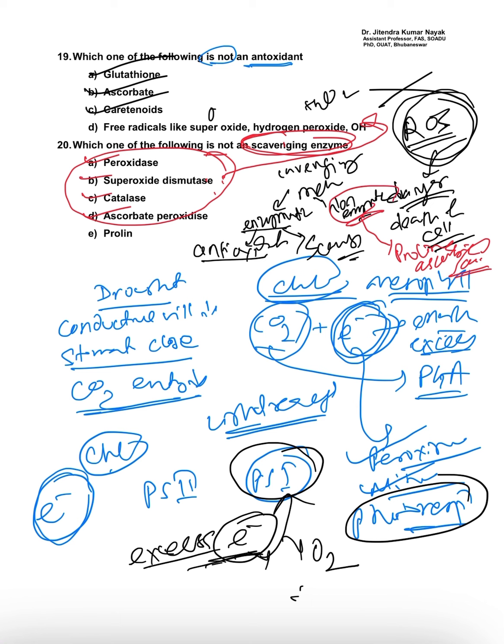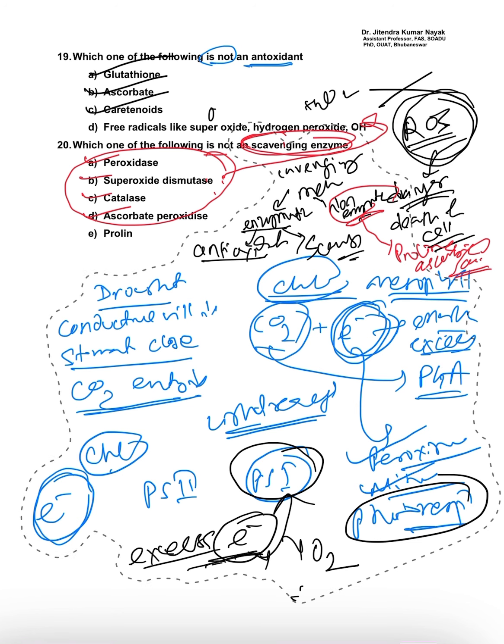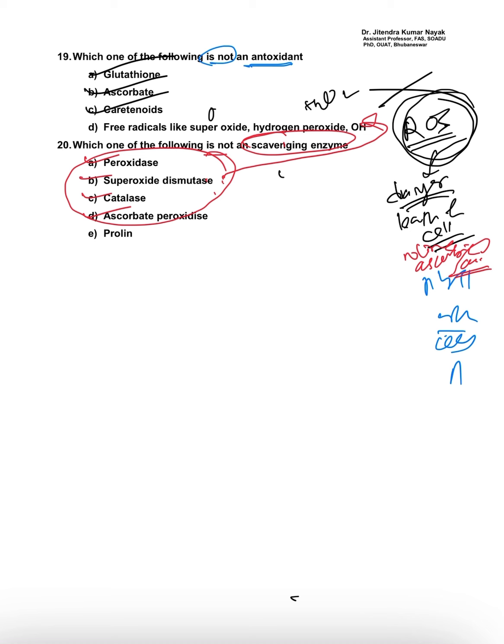Now, what is the mechanism behind this, how do these scavenging molecules deactivate the free radicals? Suppose I ask about superoxide dismutase. What will it do? Superoxide dismutase is the enzyme that will convert superoxide to hydrogen peroxide.